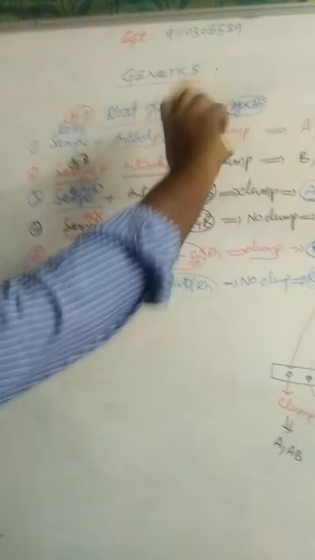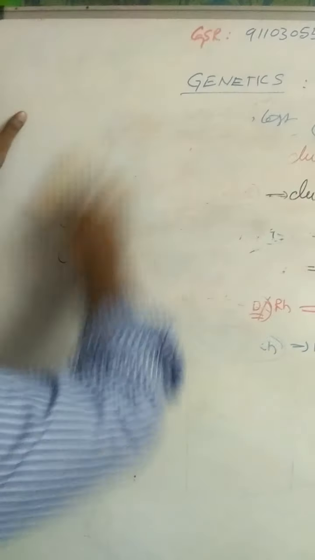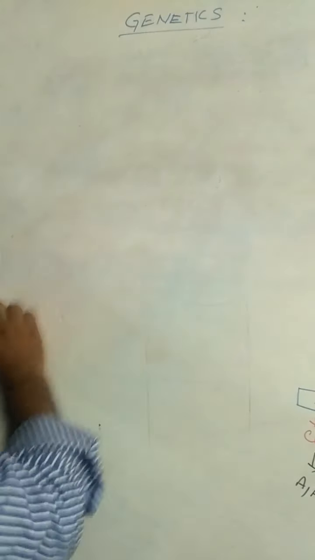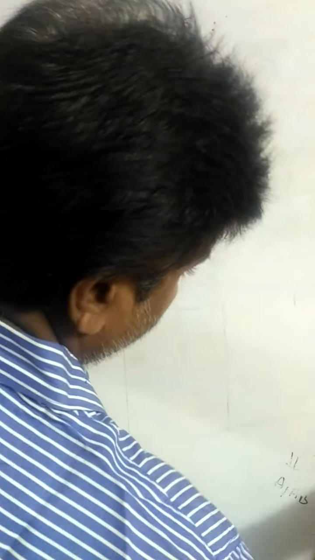And coming to the remaining ones, if the person contains antigen A, that person is called A blood group person. If the RH antigen is also present in that blood, that is A positive.